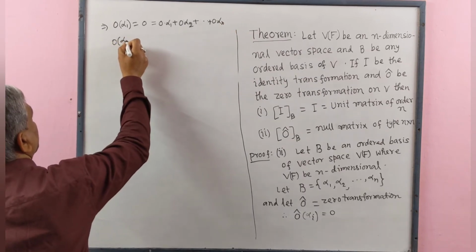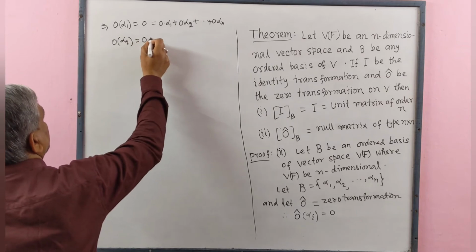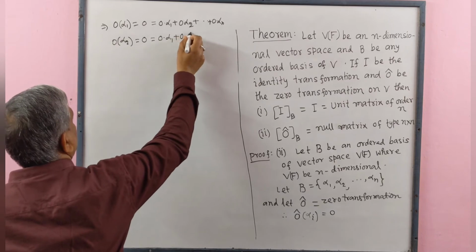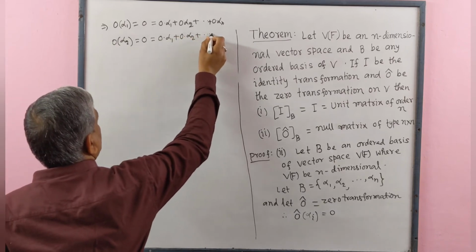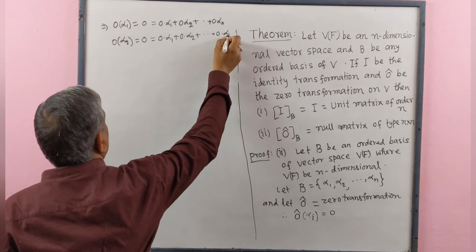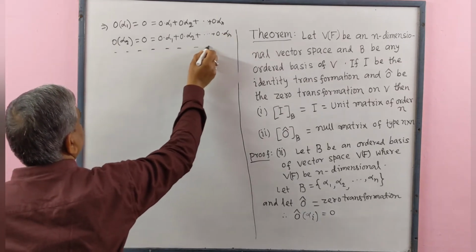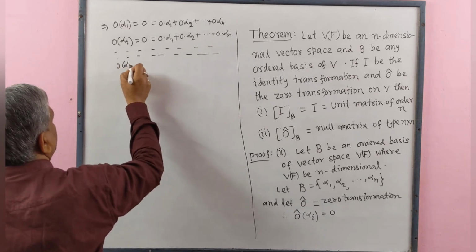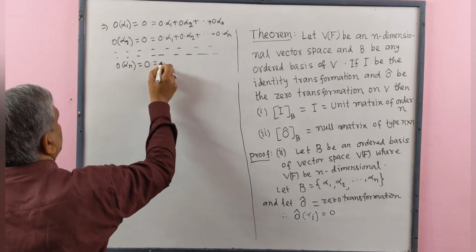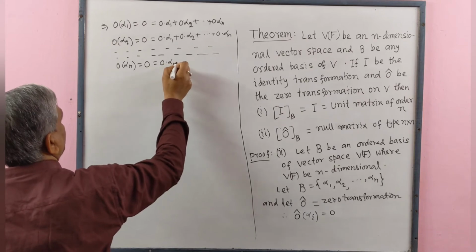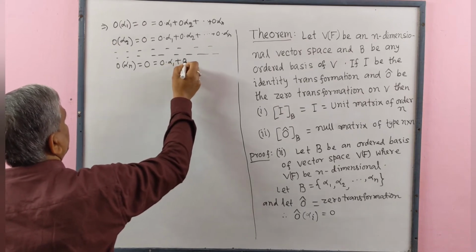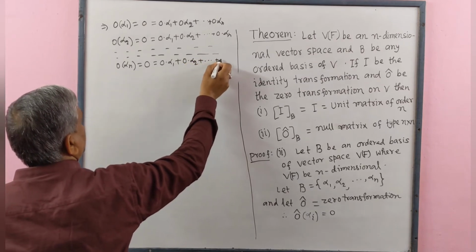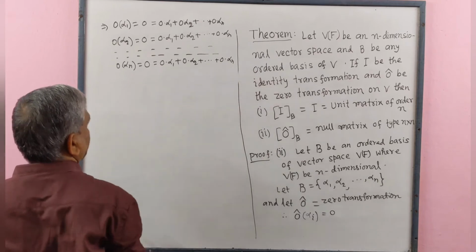0 cap alpha 2 equals 0 alpha 1 plus 0 alpha 2 plus ... plus 0 alpha n, and similarly 0 cap alpha n equals 0 alpha 1 plus 0 alpha 2 plus ... plus 0 alpha n.